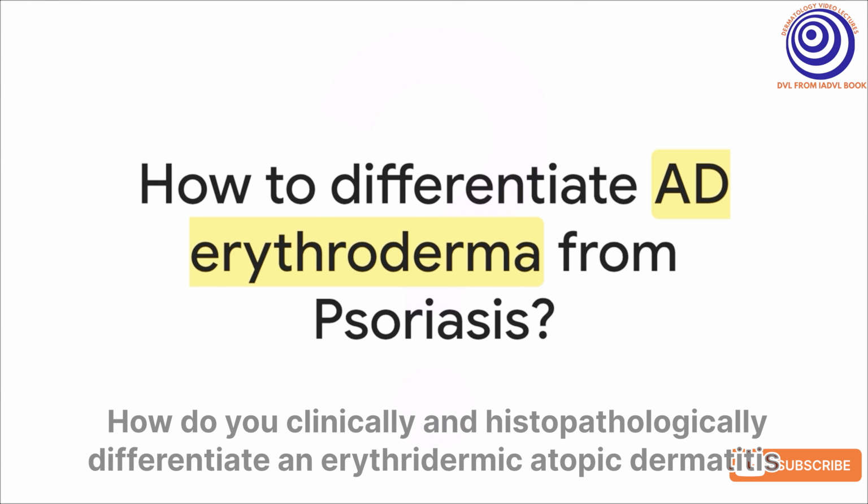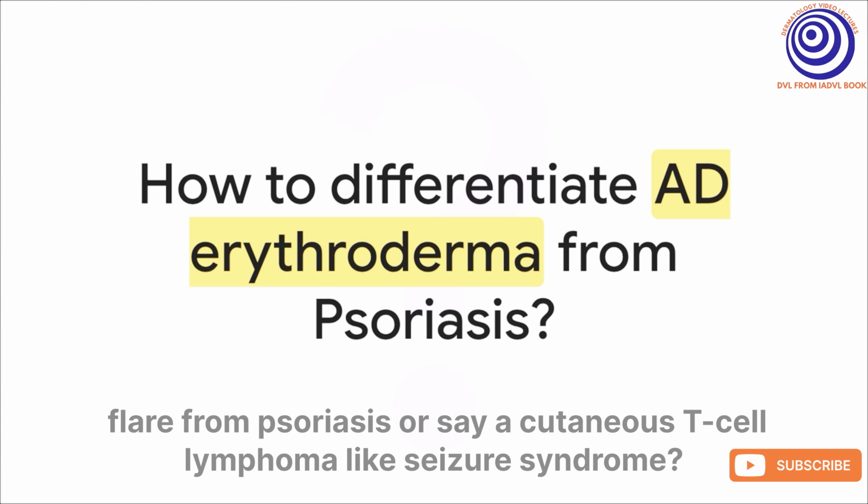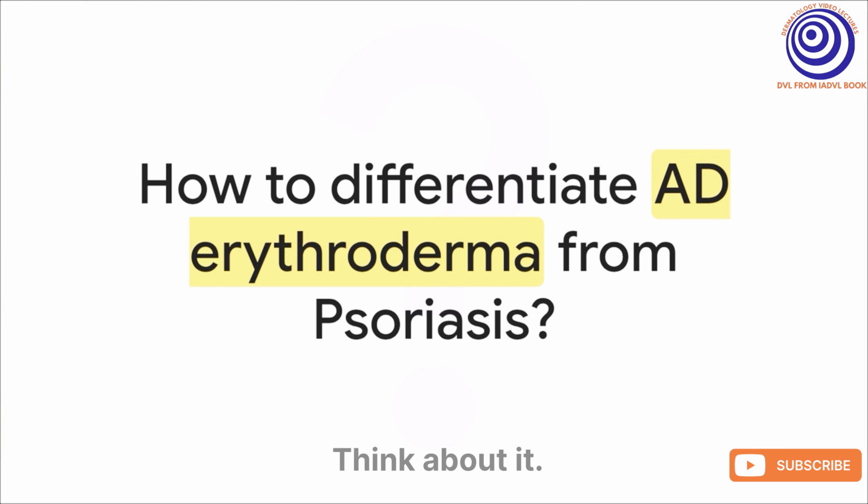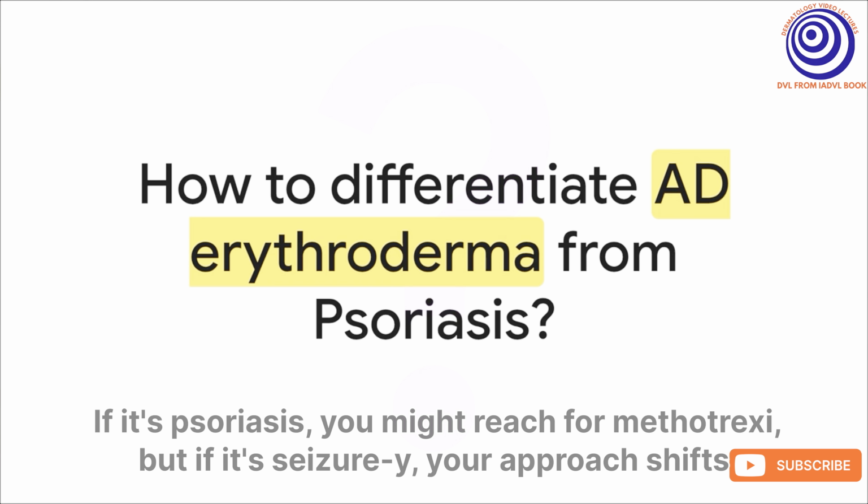How do you clinically and histopathologically differentiate an erythrodermic atopic dermatitis flare from psoriasis or, say, a cutaneous T-cell lymphoma like Sézary syndrome? And critically, how does that exact diagnosis dictate your immediate life-saving systemic interventions? Think about it. If it's psoriasis, you might reach for methotrexate. But if it's Sézary, your approach shifts entirely.